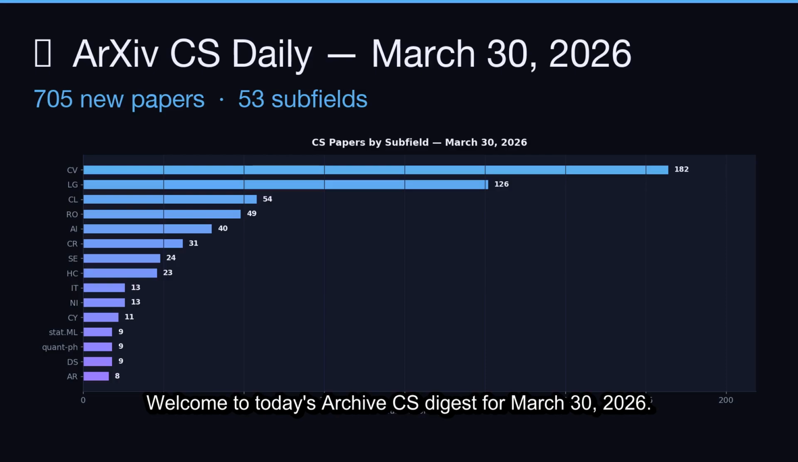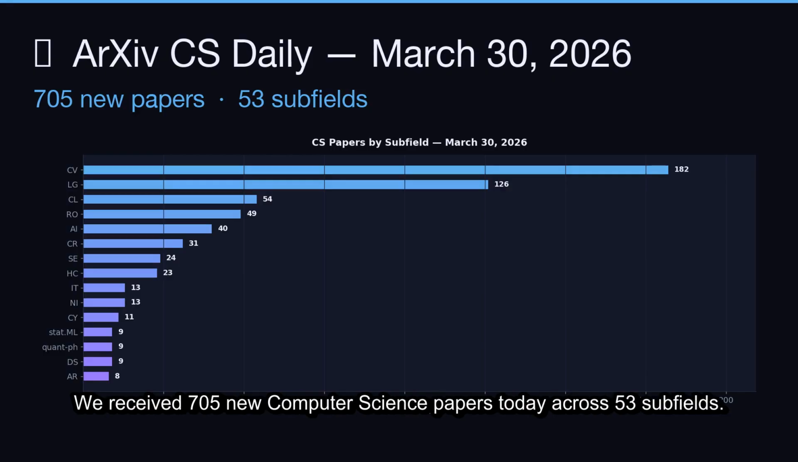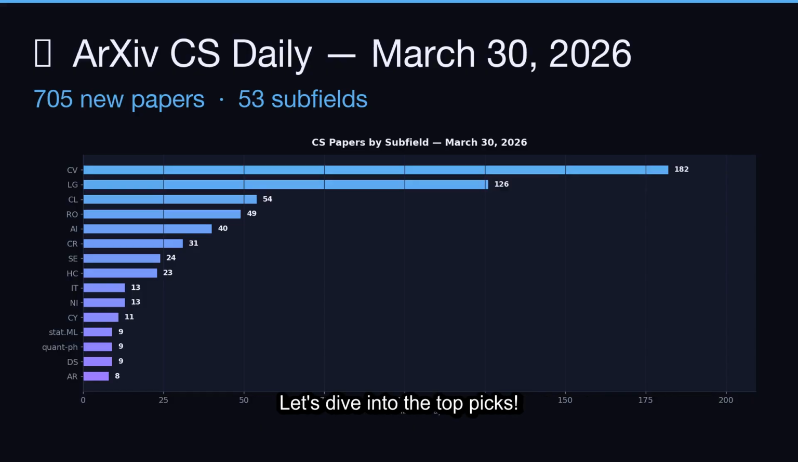Welcome to today's ArXiv CS Digest for March 30th, 2026. We received 705 new computer science papers today across 53 subfields. Let's dive into the top picks.